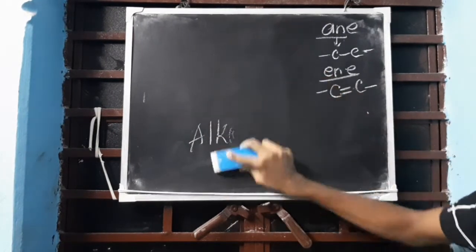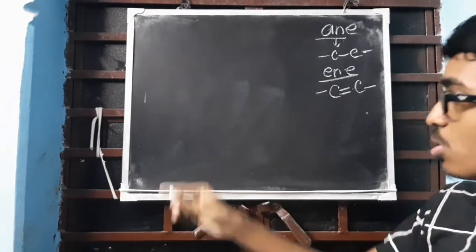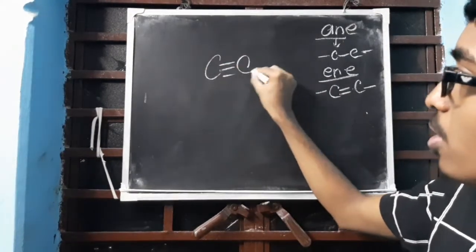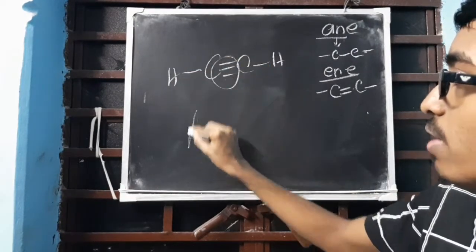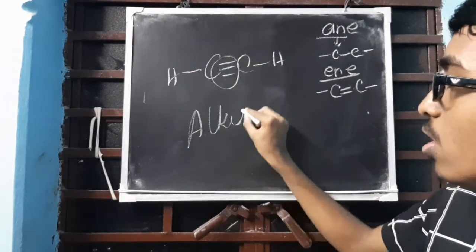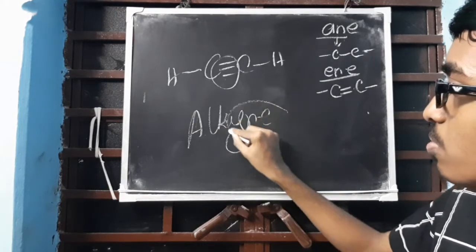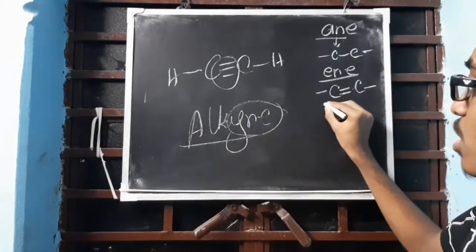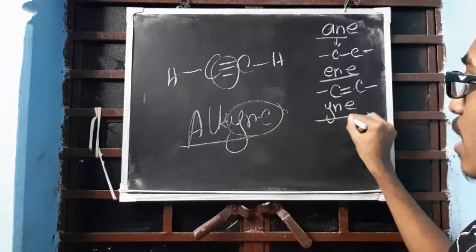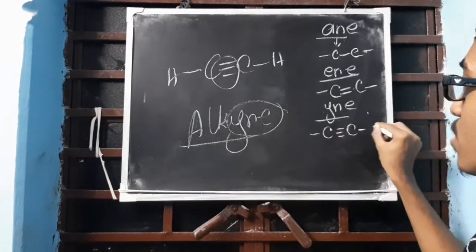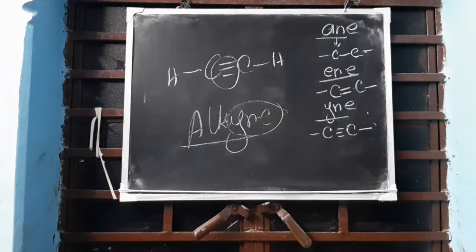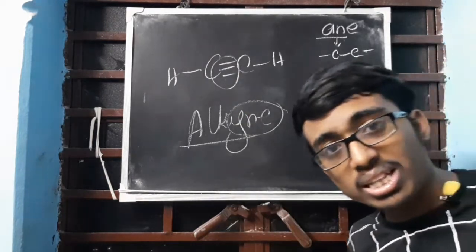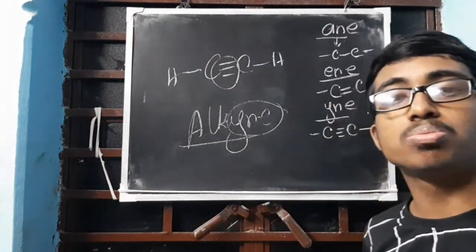Now the last one was C2H2, if you remember. C2H2 had a triple bond in between, correct? So like this, there is a triple bond. Whenever there is a triple bond, the word alkyne comes into play. Which word? Alkyne. So here you have to write YNE, that is C triple bond C. Whenever there is a triple bond between the carbon atoms, there has to be alkyne.